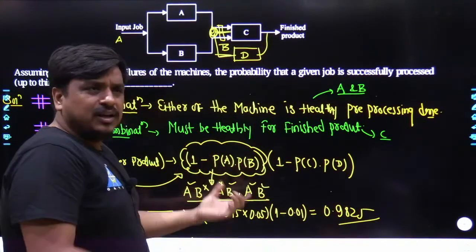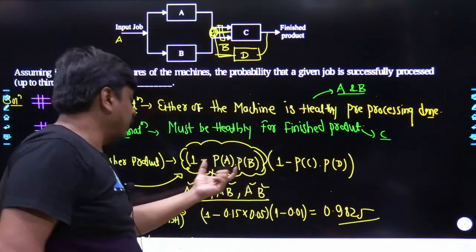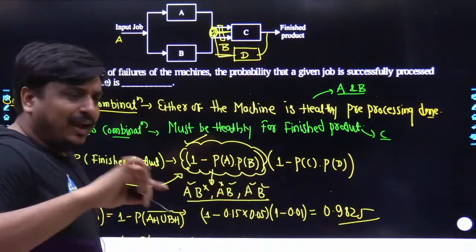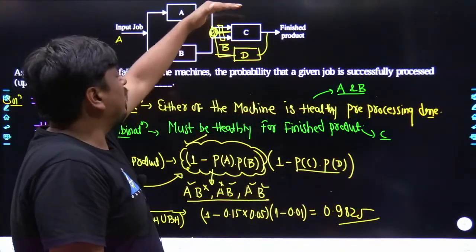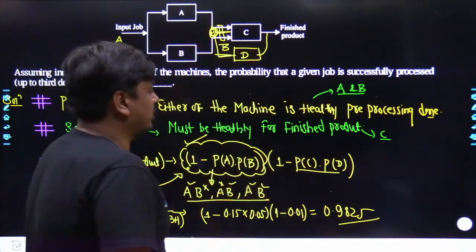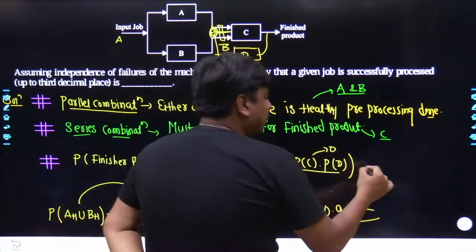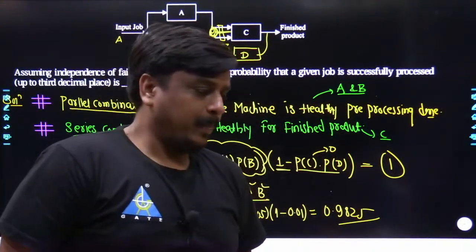And if the number of parallel machines goes towards infinity, this factor would become 0 and this factor would become 1. As the number of machines in parallel with C keeps increasing, this factor would go towards 0 and this would lead to 1, and 1 into 1 would be 1.